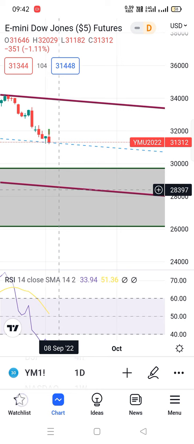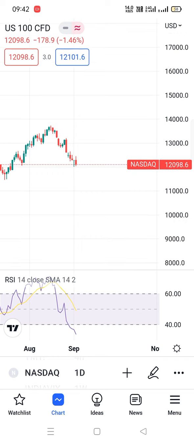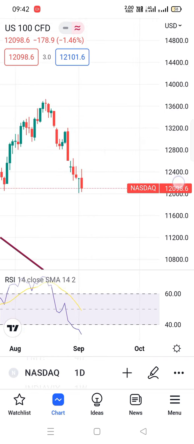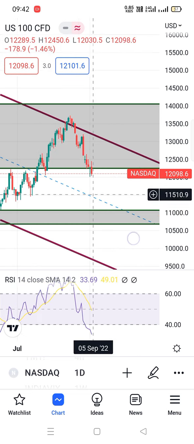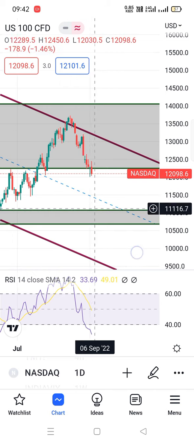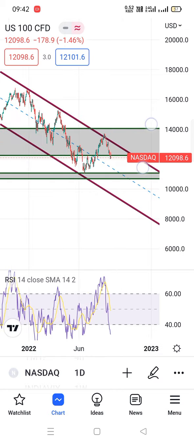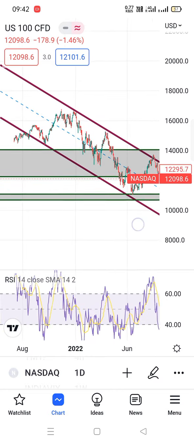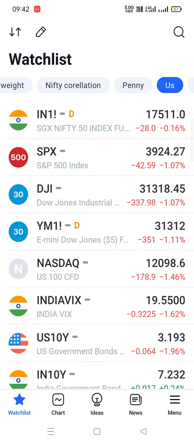In the case of Dow Jones, the same as Nasdaq also. Nasdaq futures is also trading there, and its pattern is not good. It is coming to the midpoint of this. Okay, 11,000, or somehow it can take support in this 11,000 area, or it may come to this trend line. This is a parallel monthly trend line. See, all the time price hits that and comes back, hits the upside and comes down. All the things are coming in a negative manner, but we have to stay cautious when we trade through our levels.